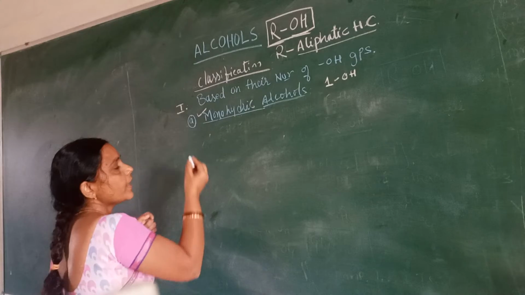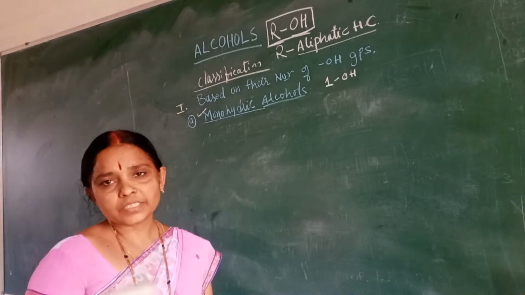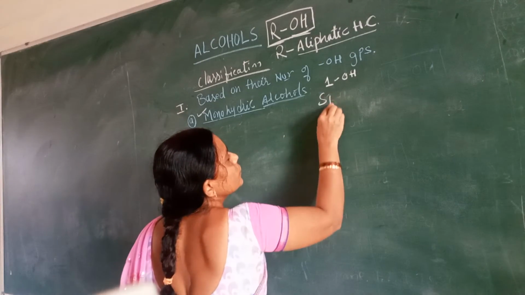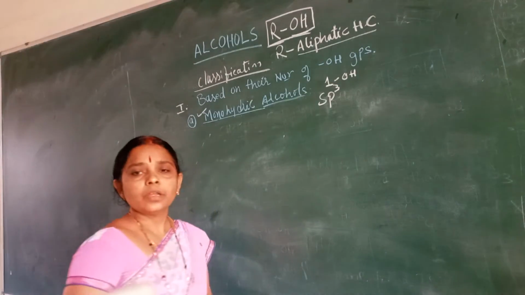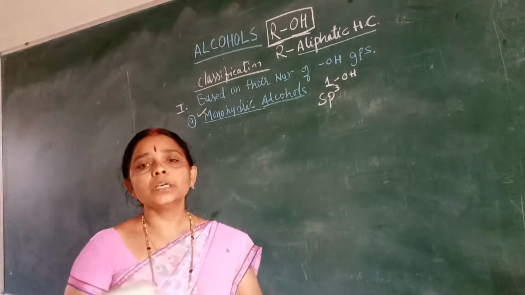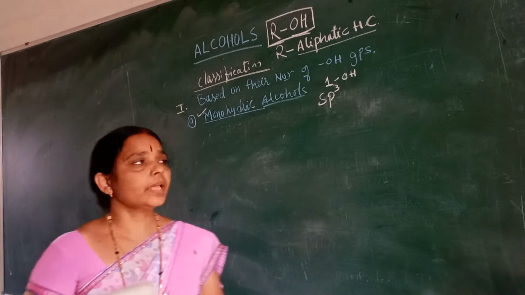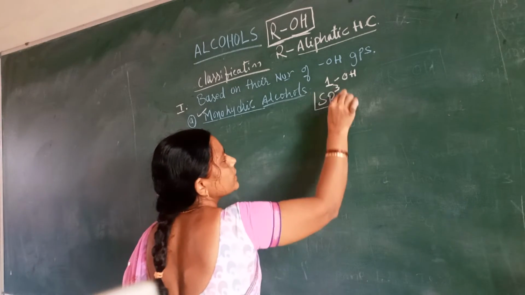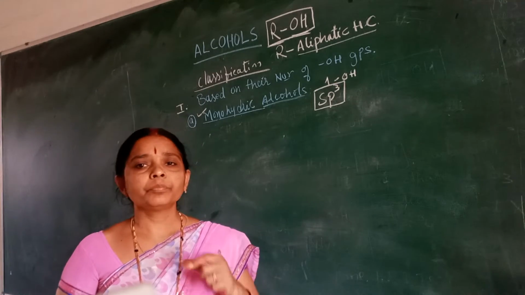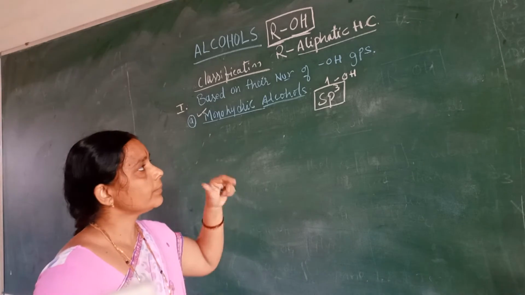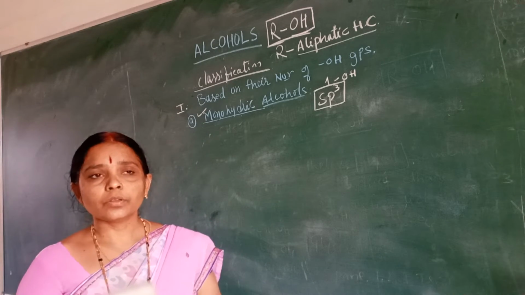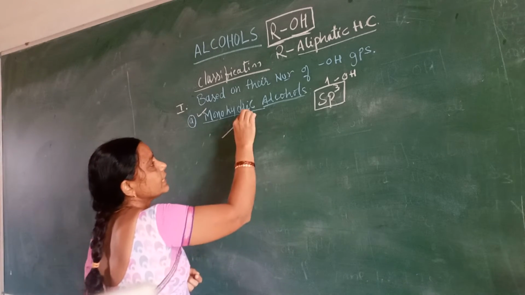Based on the hybridization, monohydric alcohols are classified still further, based on sp3 hybridization. What is meant by sp3 hybridization? One s orbital is combining with 3 p orbitals, so it is called sp3 hybridization. In sp3 hybridization, we come across single bonds in all the carbon atoms. The carbon atom is combining with the OH group in a single bond only.